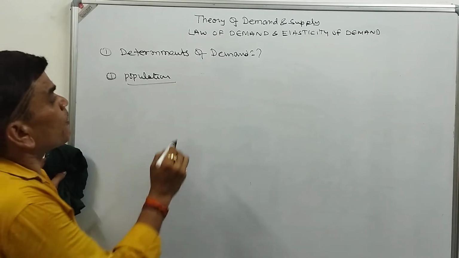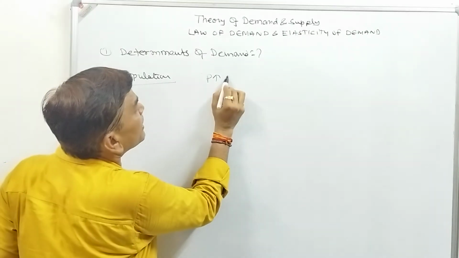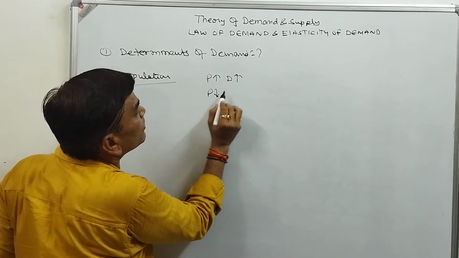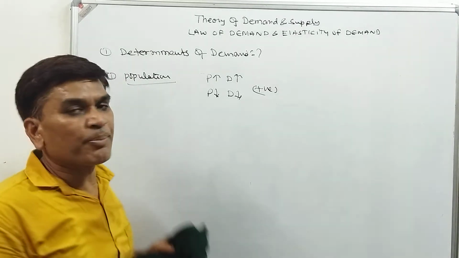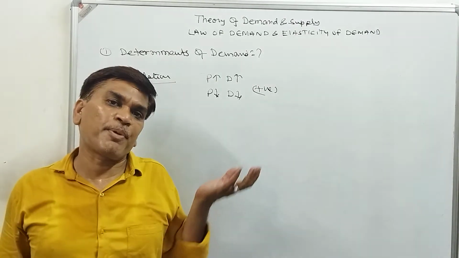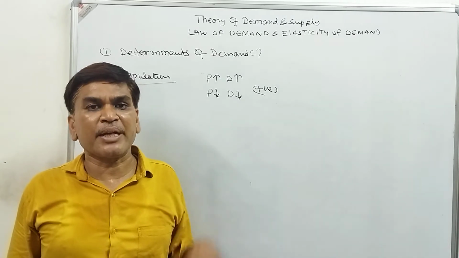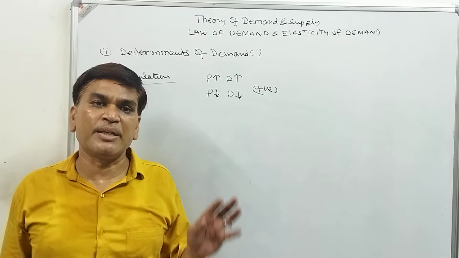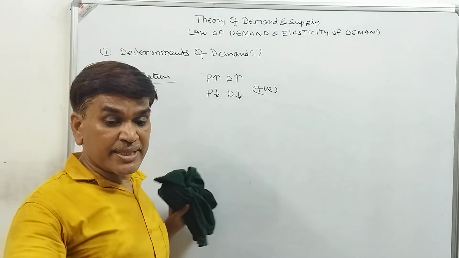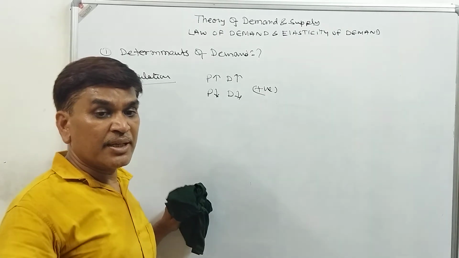If the population is high, then demand will be high. If the population is low, the demand will be low. So there is a positive relationship between the population and demand. As the population increases, the demand will also increase. If the population decreases, then demand will also decrease.